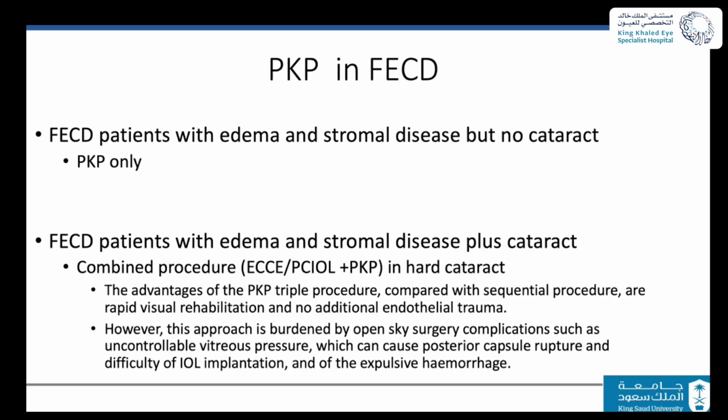So if the patient has Fuchs endothelial dystrophy edema, but no cataract, in such a patient, they prefer to do PKP because we know now that even though cataract later might induce more endothelial cell loss, after PKP, refractive surprises are always a fact. And one way to correct it is by doing cataract surgery to correct that.